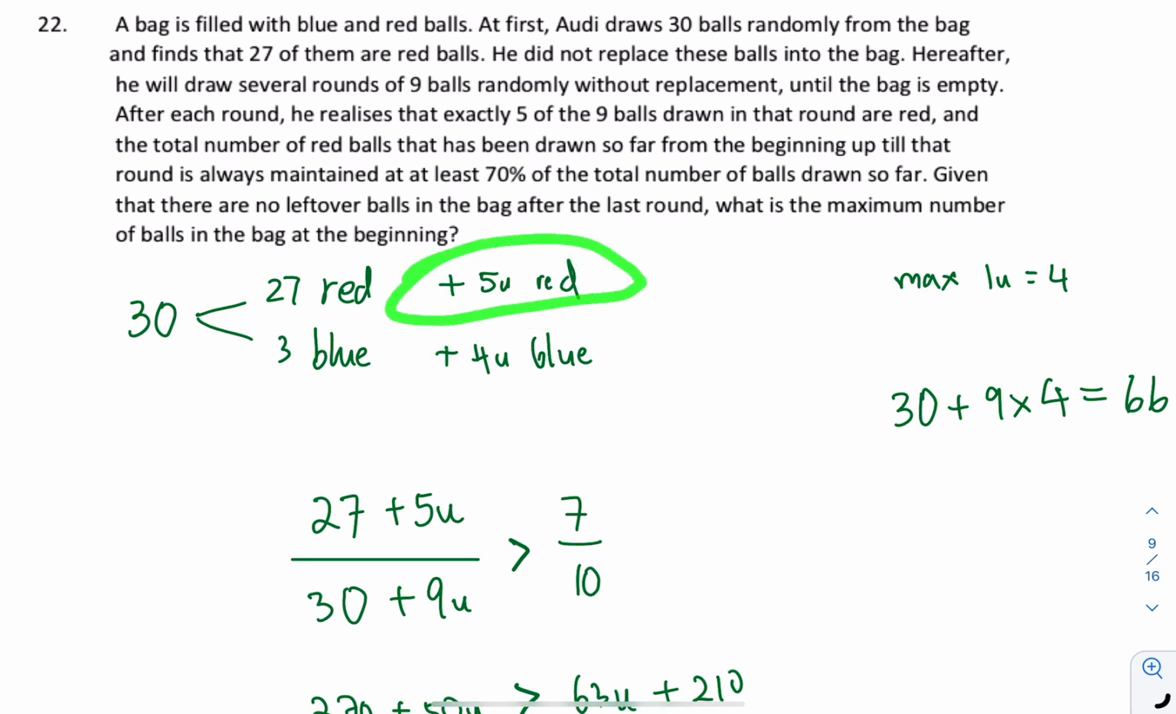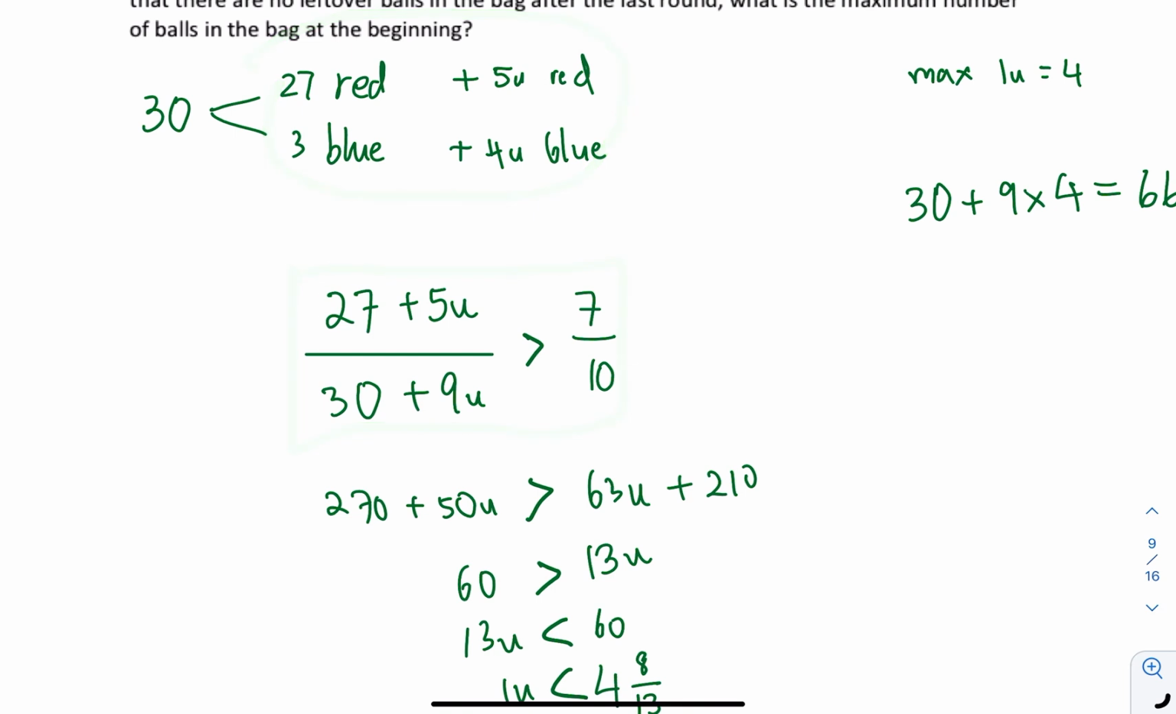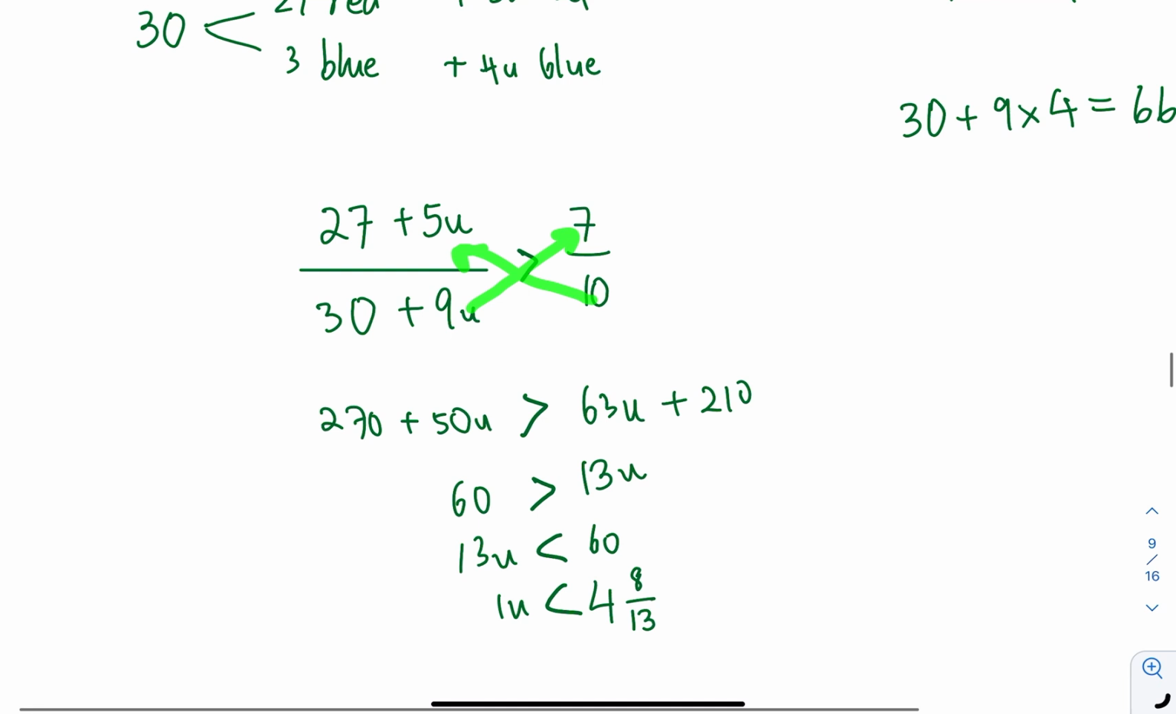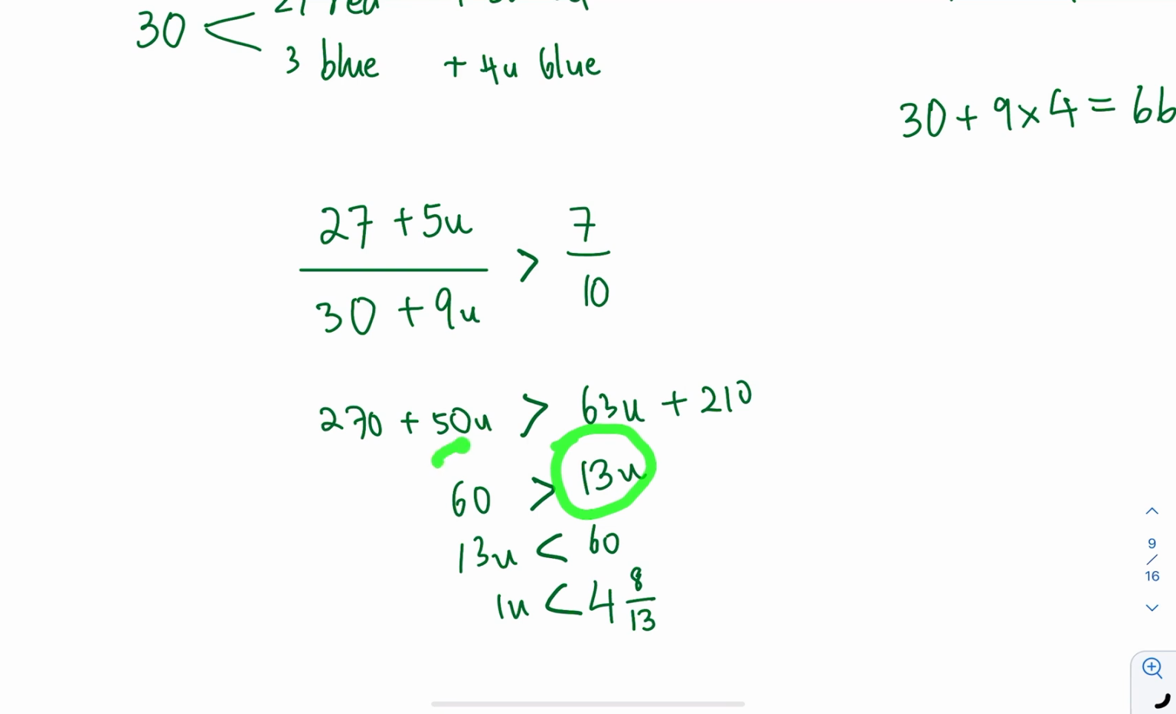That means I can just take it as 5 units and 4 units. Then it also says that you will always maintain at least 70% of the total number of balls for the red color. Meaning, this red color over the total, which is 30 plus 9 units, will always be at least 7 over 10. Then if we just do a simple cross multiply, we will get this. Then we just need to find out 1 unit, which will be less than 8 over 13.